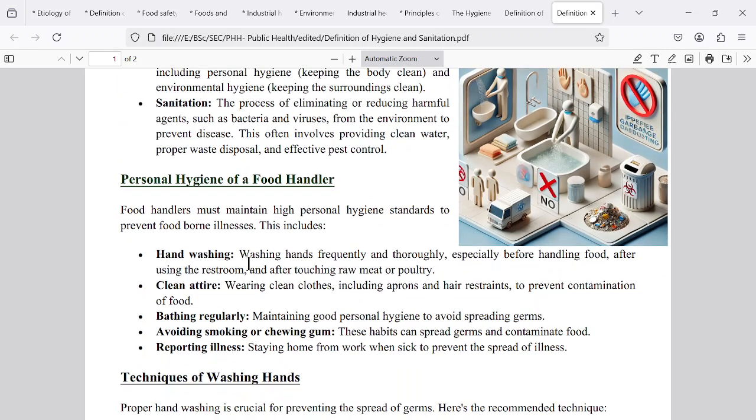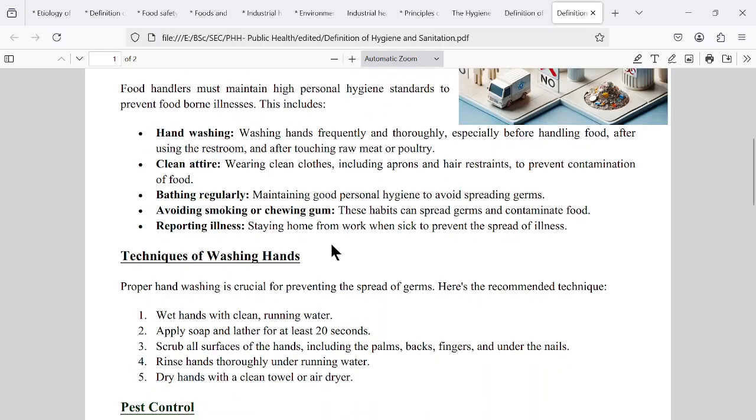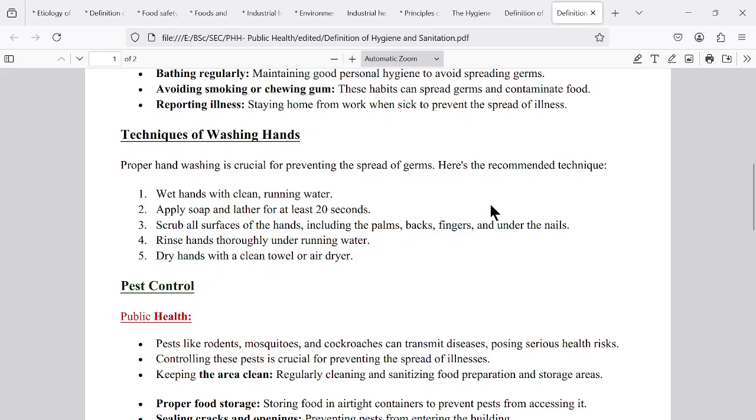Personal hygiene of a food handler: what are the steps, what are the methods you have to use to keep yourself hygienic? Means hand washing, clean attire, bathing regularly, avoiding smoking and chewing gum, and reporting illness. These are the hygienic methods. Then washing hands. There are many techniques for washing hands.